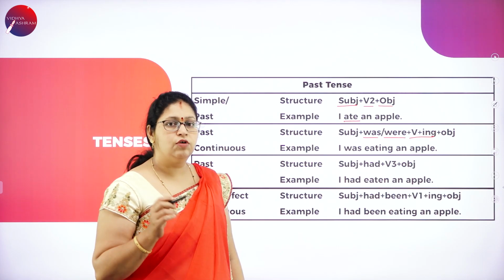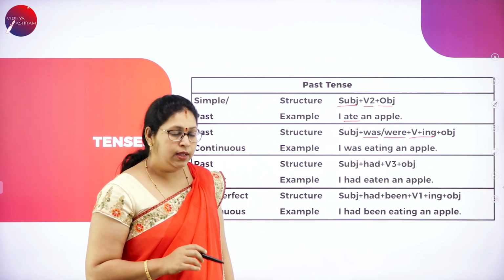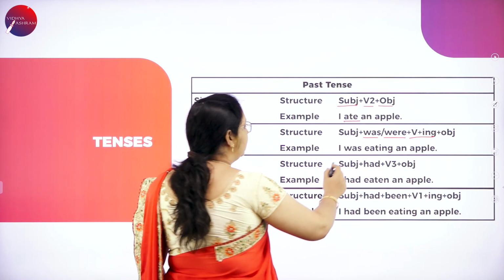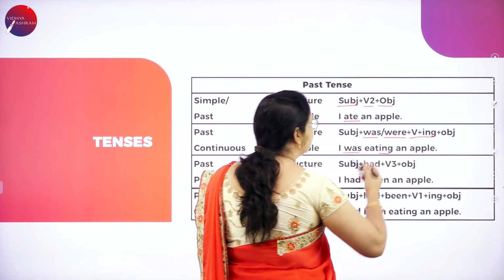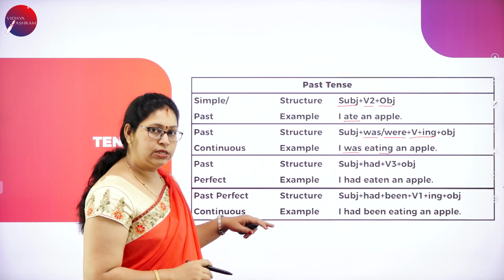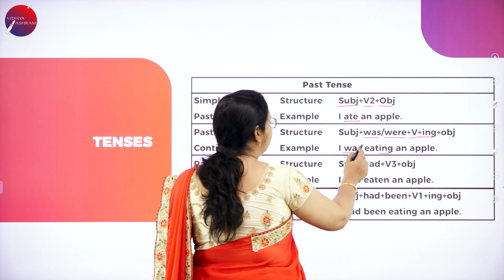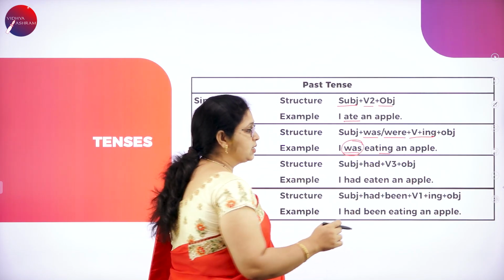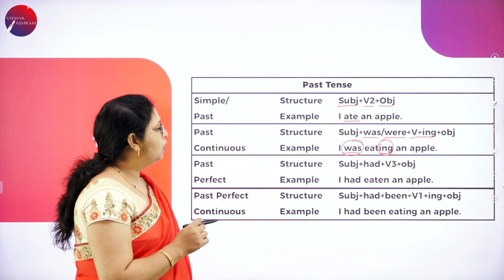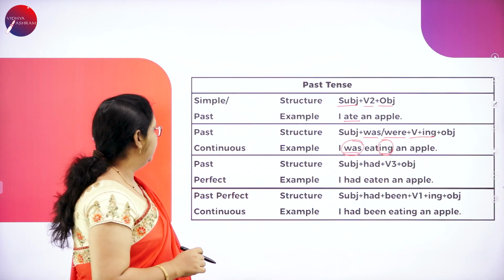Was is past tense of is and am. Were is past tense of are. Okay. So, I was eating an apple to show that it is past continuous. To show it is past, we are using was. To show it is continuous, we are using ing.